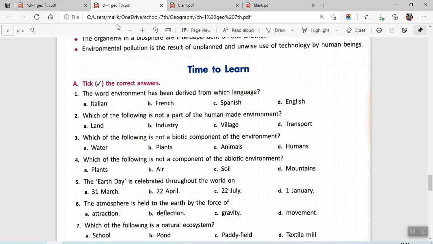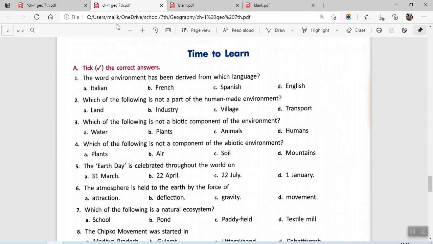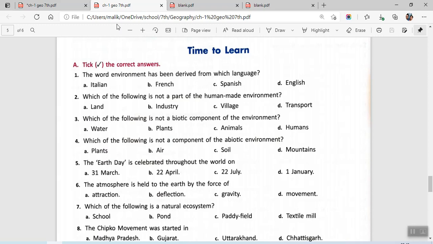Question number one says tick the correct answers. Though we have completed a few, I'll just repeat it again for those who did not get the voice clarity. The word environment has been derived from which language? The answer will be French. A second one, which of the following is not part of human-made environment? The answer would be land. It is asking not a part of human-made environment, rest of them are human-made environment.